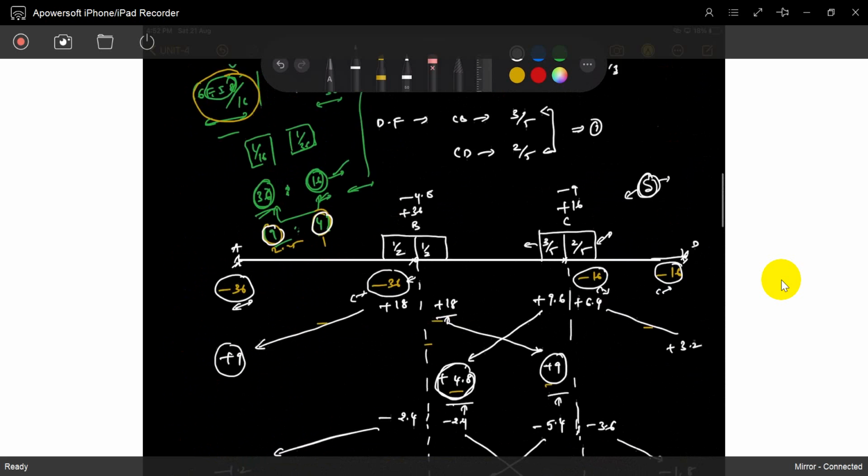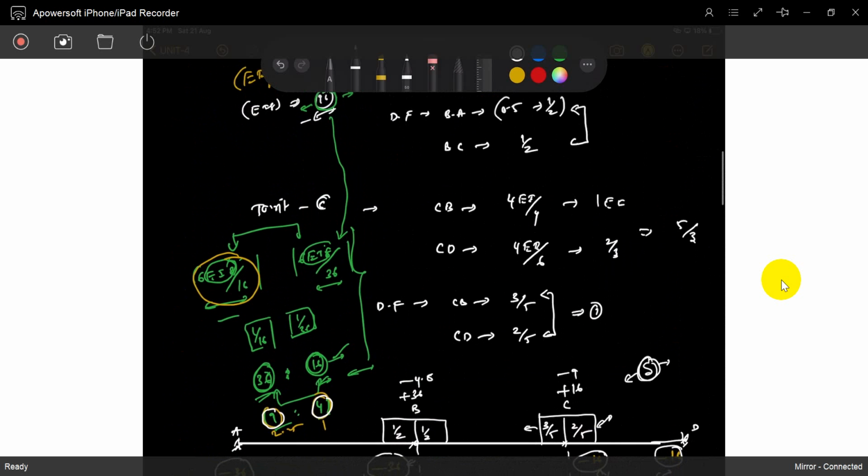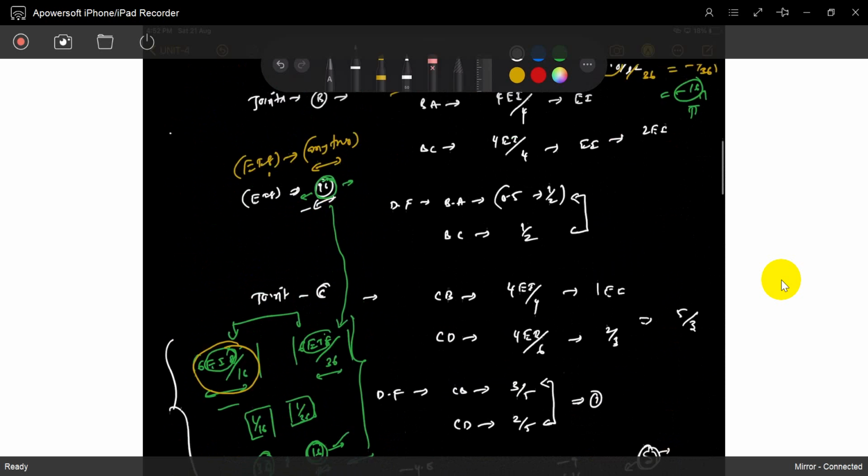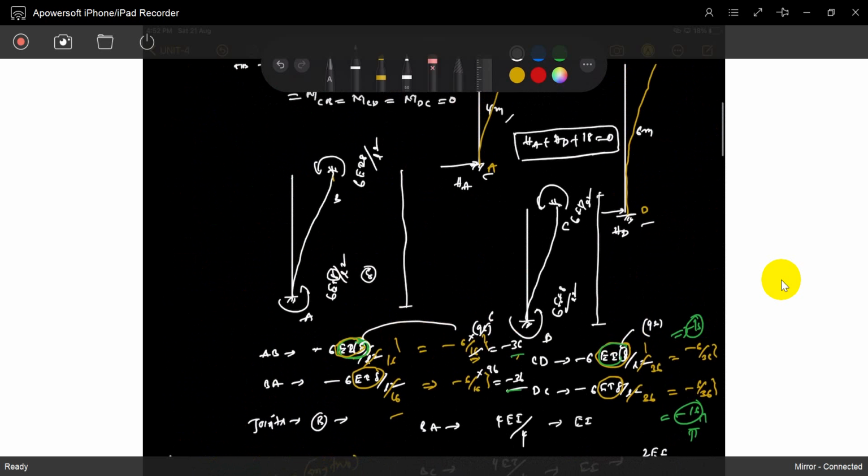Explain why it is this. We have to be careful. I explained that it is in some ratio, because EI is the same here and here. So if you take any value, I don't care at all. You can take 1, 2, 3, 10, anything.